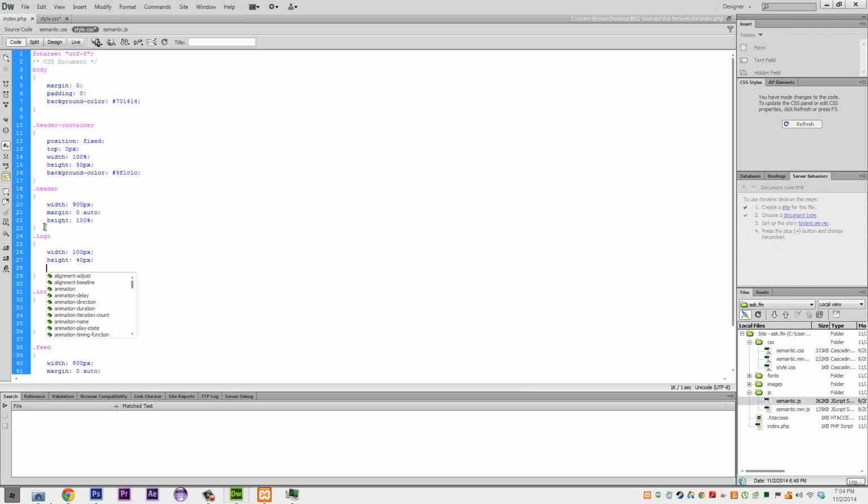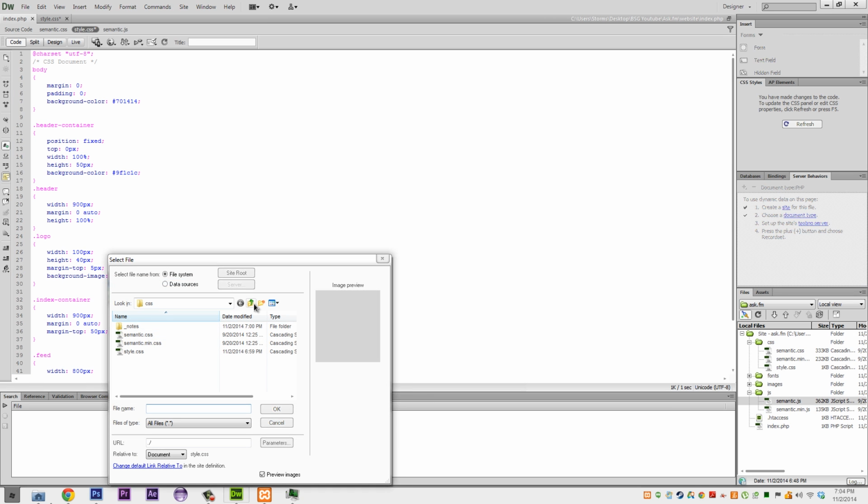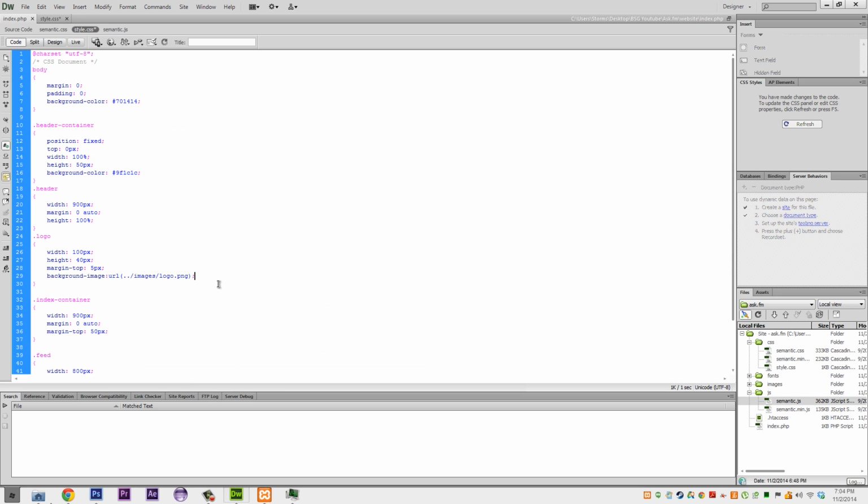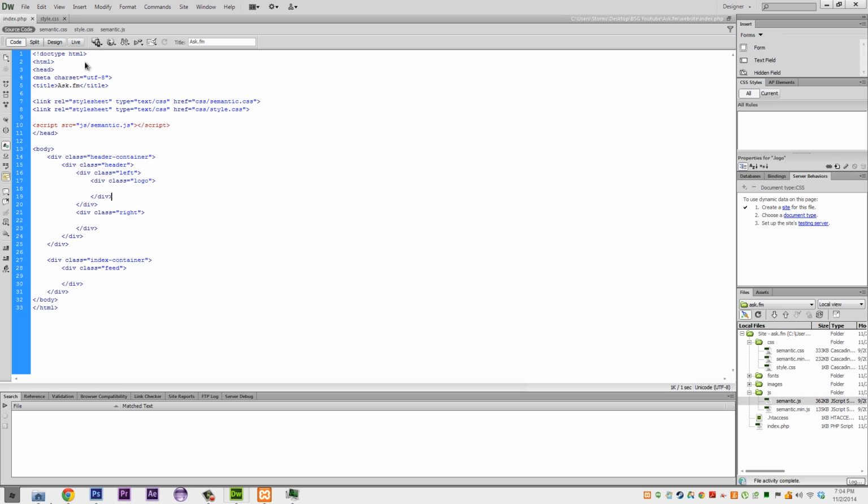And then, because it's gonna be 50 pixels, we can do margin top 5 pixels, and then background image. And we can press browse. You can go to your images and choose your logo, which our logo is there. Then we can save that and put that onto the server.